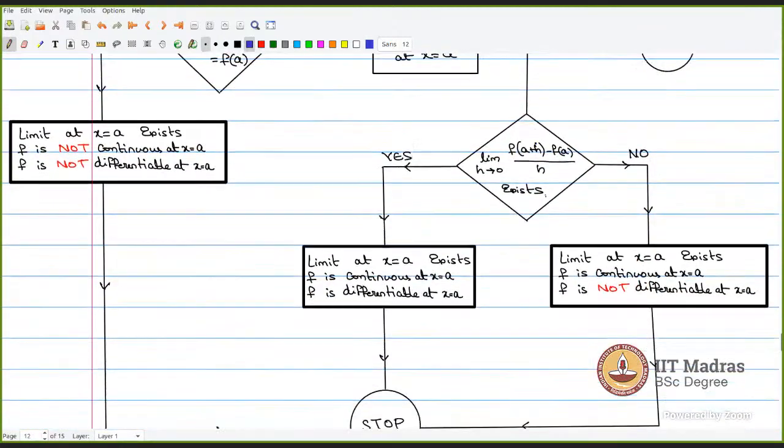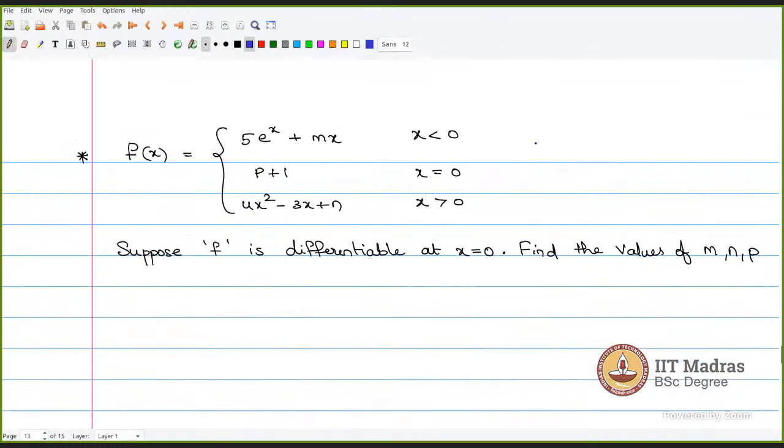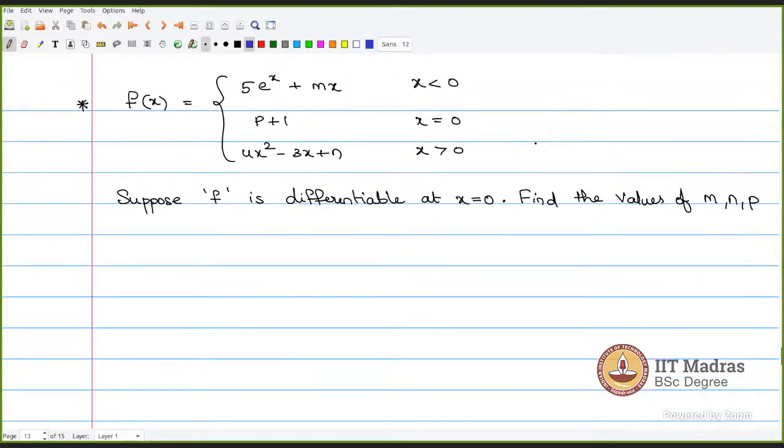So give one example for the last term, please. Yeah, I'm going to take this example now. Okay, so now I have given you a function and there are some unknown values inside it, m, p, n. Okay, what I said is, suppose f is differentiable at x equals 0.